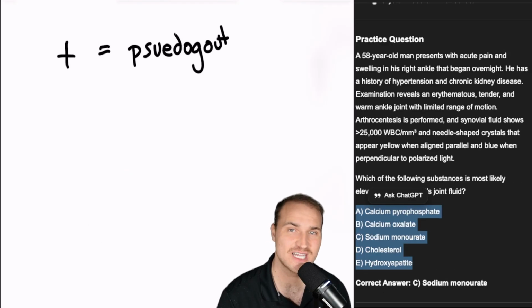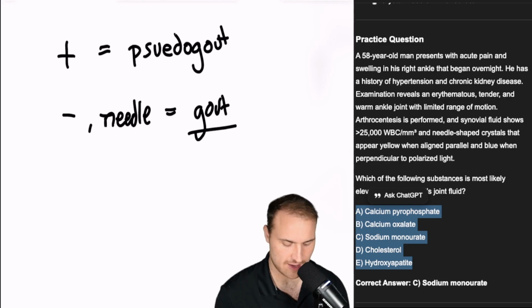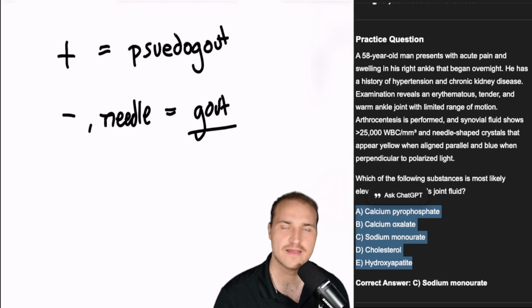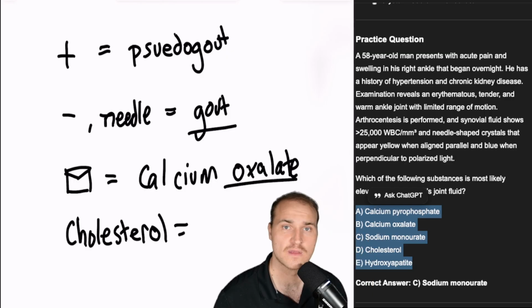If they said needle-shaped negatively birefringent crystals, negative, needle negative, and gout is a negative condition, you do not want it. Pseudogout, a little bit more positive. I don't know, that's just the way I think about it. If they show envelope or dumbbell-shaped, then it is going to be calcium oxalate, and that's often seen with ethylene glycol poisoning. If you see cholesterol clefts, then that's chronic inflammation, often rheumatoid effusions and atheromas.